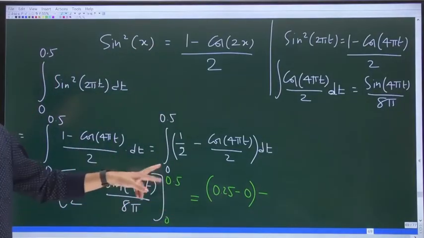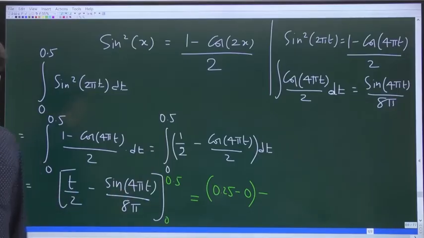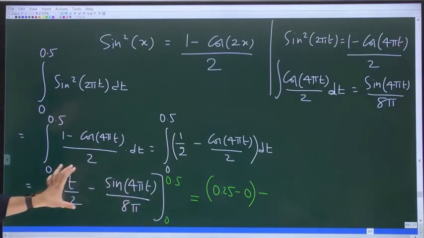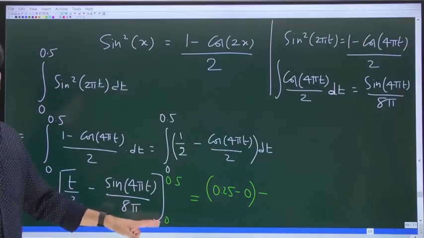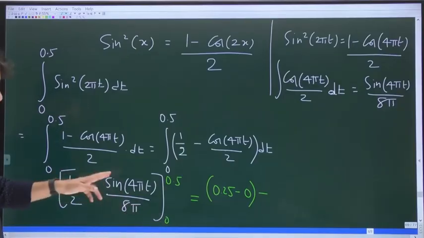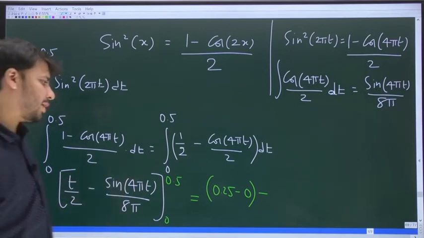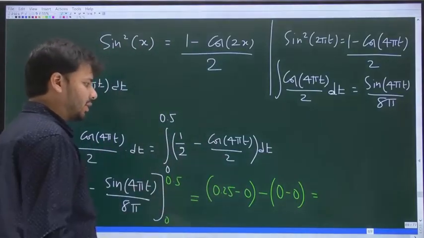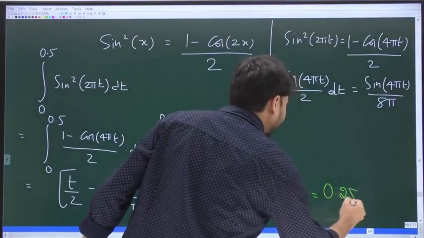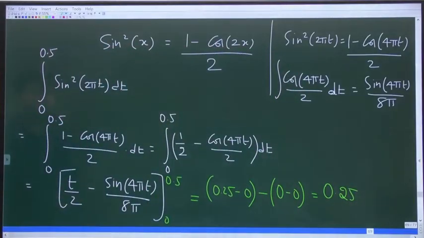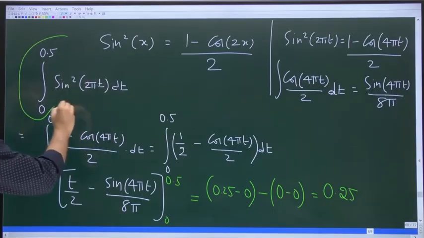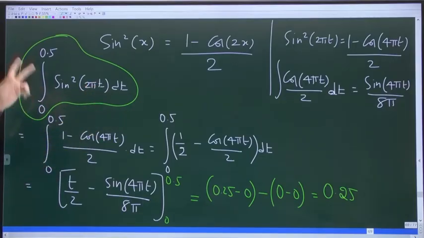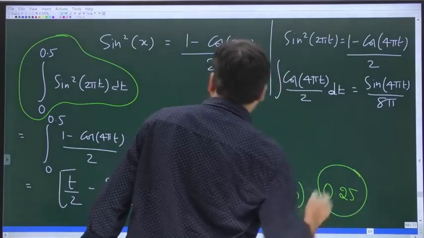It is the value of this expression when you substitute the upper limit, minus the value of the expression when you substitute the lower limit. What is the value of this entire expression when you put t equal to 0, the lower limit? T by 2 is 0. Even sine 0 is 0. So is it not 0 minus 0? So 0.25 minus 0 minus of 0 minus 0. This entire thing is 0.25. So 0.25 is the value of this integral, integration of sine square 2 pi t with respect to time from 0 to 0.5. Its value is 0.25.